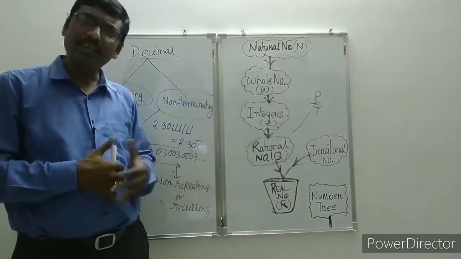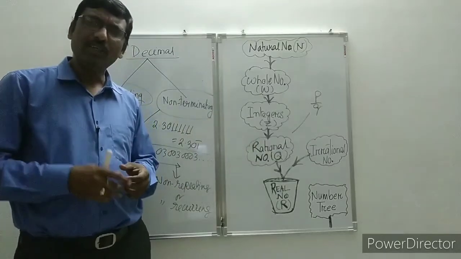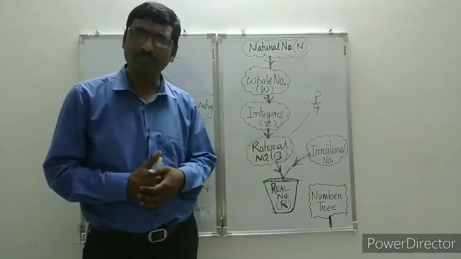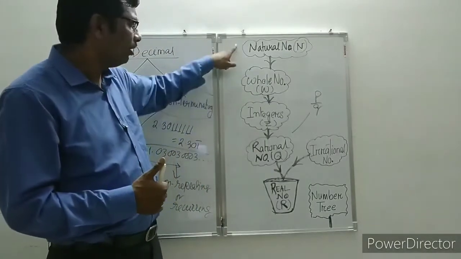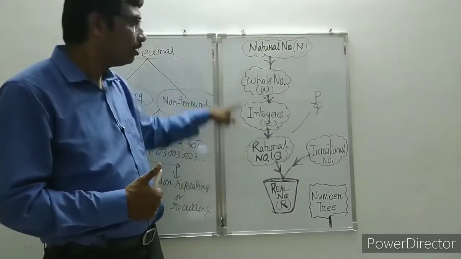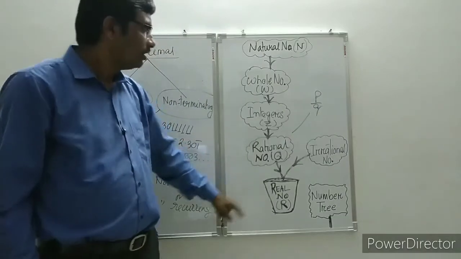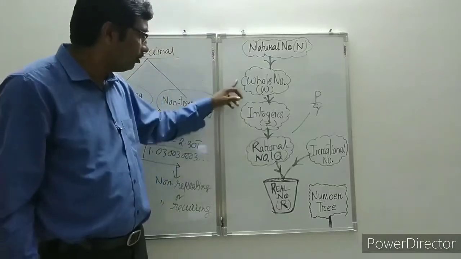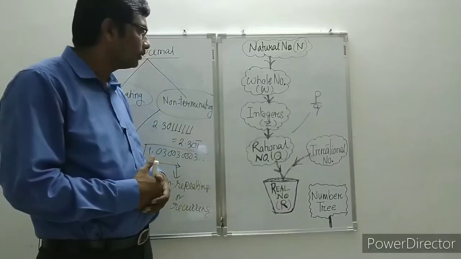Now, if you look at the tree diagram and the direction, you can answer any multiple choice question from this number system. All natural numbers are whole numbers, all natural numbers are integers, all natural numbers are rational numbers, all natural numbers are real numbers. Similarly, all whole numbers are integers, rational numbers, real numbers.